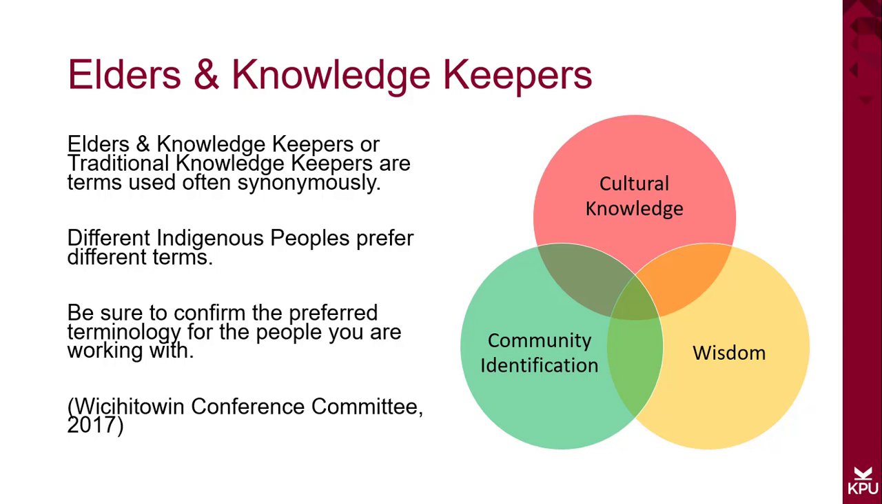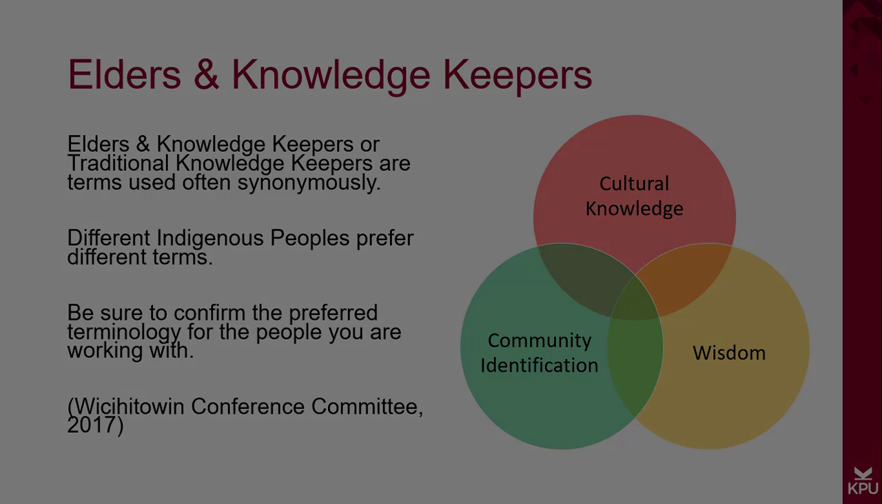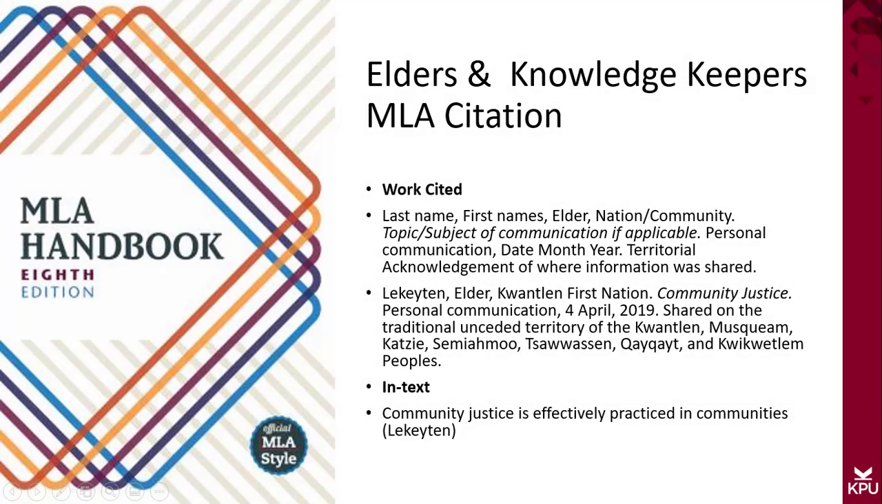The citation style we are about to review is from Norquest College, and it was modified by our elder-in-residence, Lakaten, from Kwantlen First Nation. Here we will look at an example of how to cite elders and knowledge keepers in the Modern Language Association MLA citation style. Within your works cited, please list the last name, followed by the first name, elder, the nation or community, followed by the topic or subject of communication, if applicable.